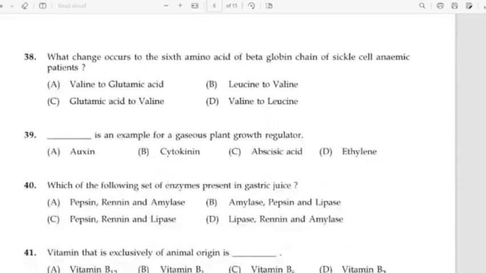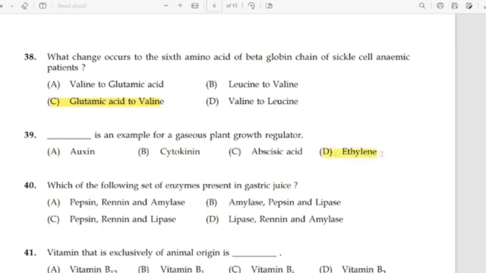38. What change occurred to the 6th amino acid of beta globin chain of sickle cell anemic patient? Correct answer option C, glutamic acid to valine. 39. Dash is an example of a gaseous plant growth regulator. Correct answer option D, ethylene.